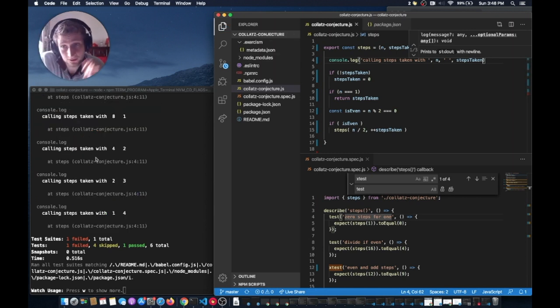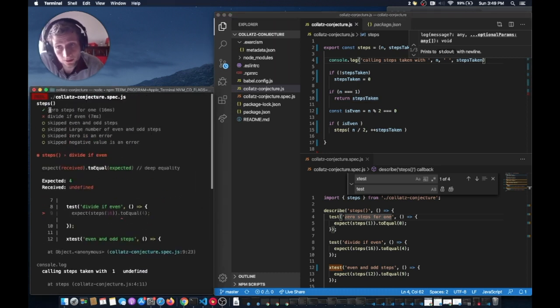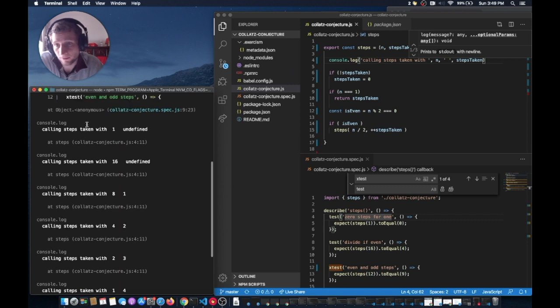And because I ran just without watch, we can see it just automatically come here. So 1, it's undefined, it's 0, and then it is 1, so it should be just returning 0 here. So it is actually, our first test is passing. And now I want to call steps taken with 16. Okay, so let's take these off.